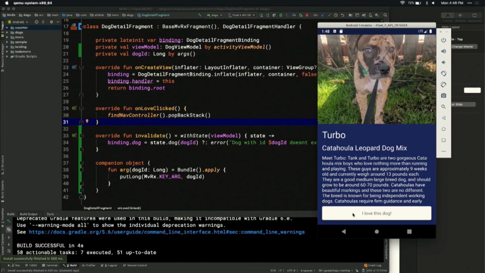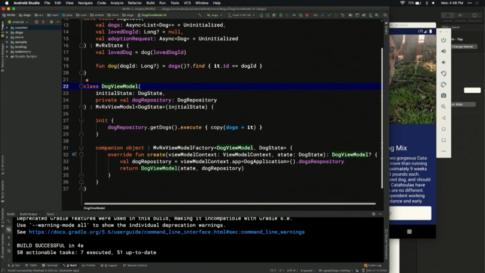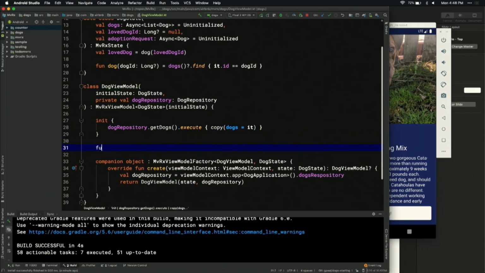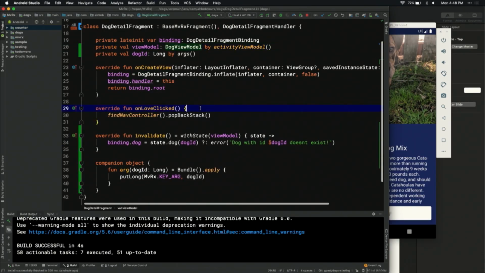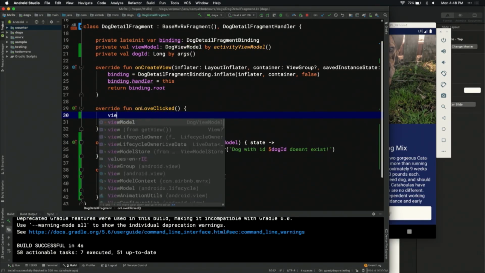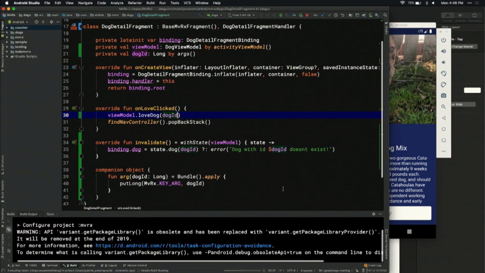So right now, this button down here, all it does is pop the backstack. So let's go to our view model and create a way to love a dog. So say fun loveDog(dogId: Long) = setState { copy(loveDog = dogId) }. Great. So now we have a way, this is similar to the increment counter. We're just going to take the dogId, save it to the loveDogId property. So in our dog detail fragment here, before we pop the backstack, we're going to say viewModel.loveDog(dogId). That's it.